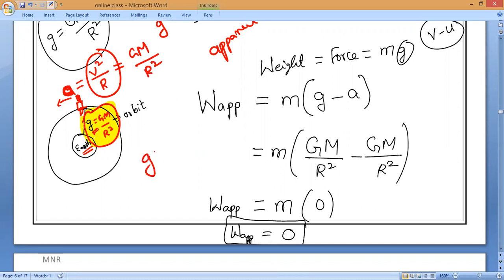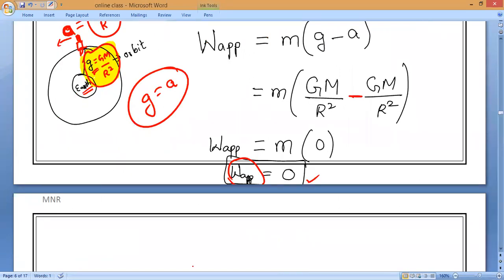So G is equal to A. So what will happen? Both will cancel, so what is the force? Finally, the body will feel weightlessness. Understand, guys? That is why the body will feel weightlessness.